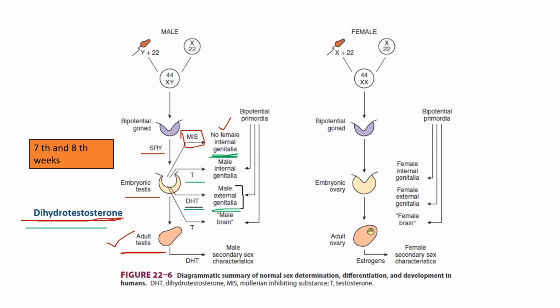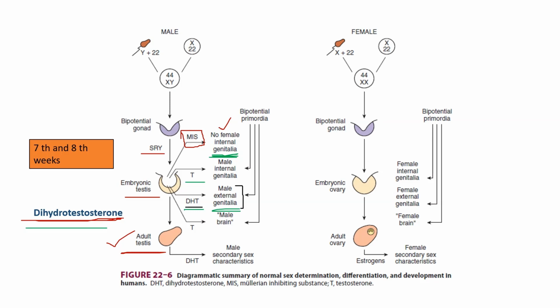Dihydrotestosterone, the active form of testosterone, is very essential and plays a very important role in the external genitalia and the secondary sexual characteristics in the male.